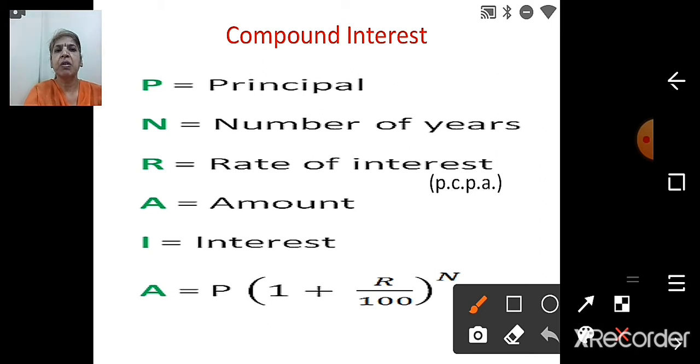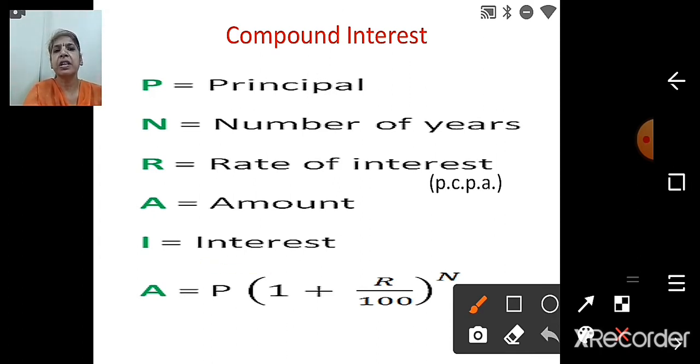First, we know P. P is principal, N is the number of years, duration, and R is the rate of interest, which is in PCPA, percent per annum, that is yearly. It is calculated annually. A stands for the amount. I stands for the interest.